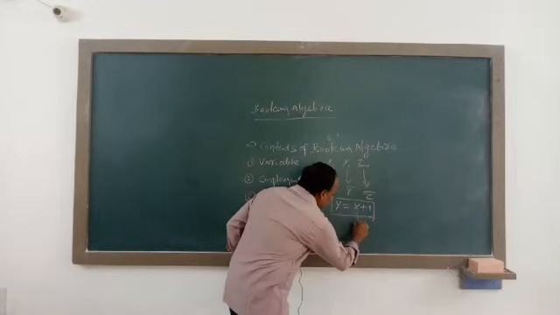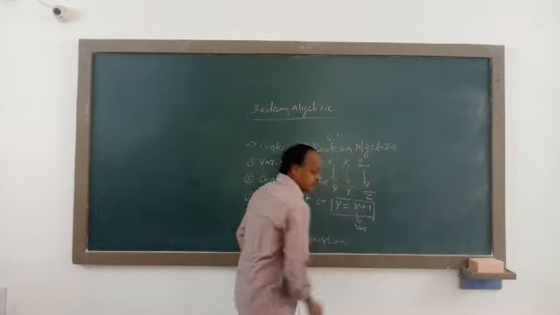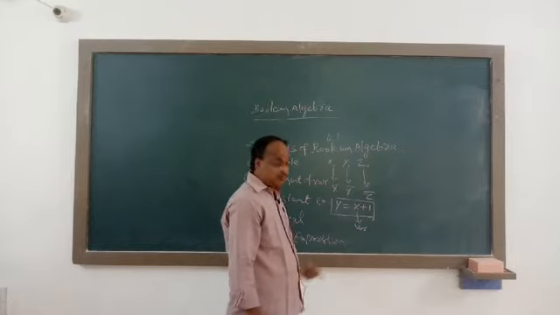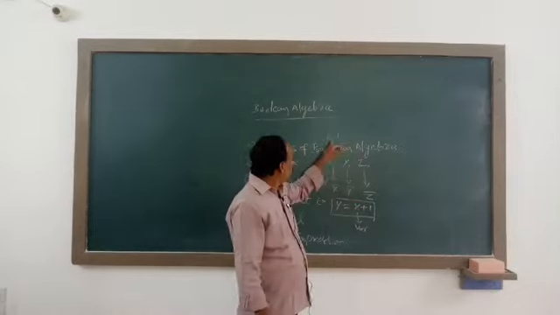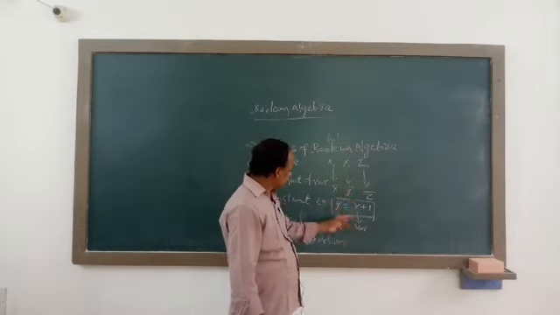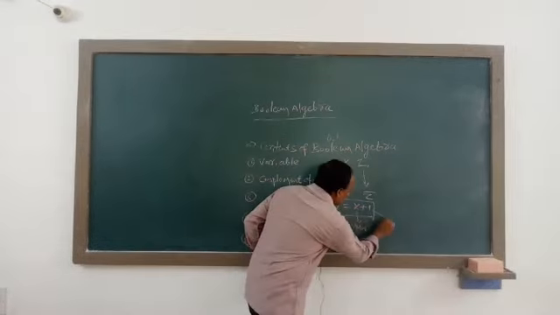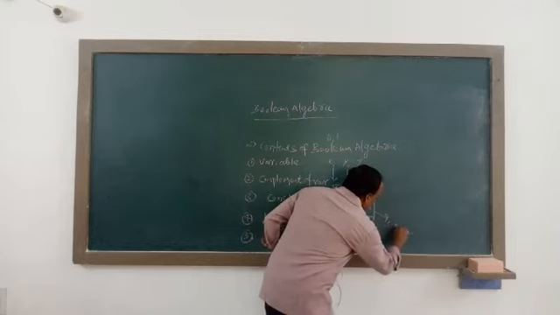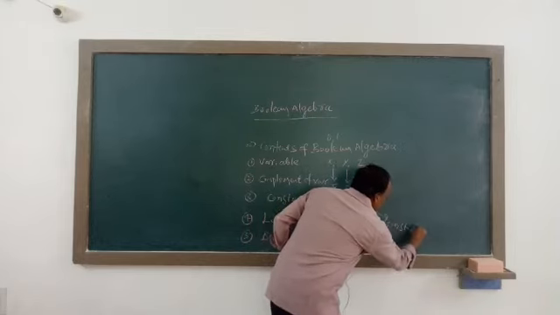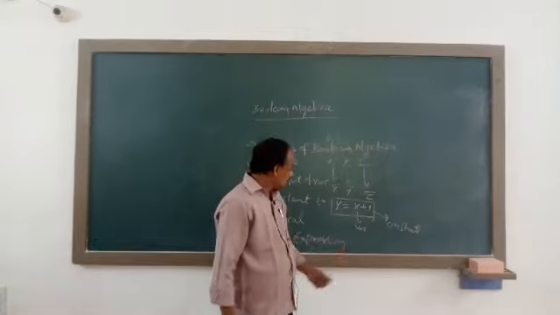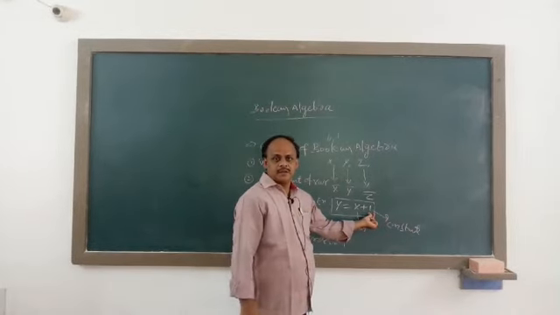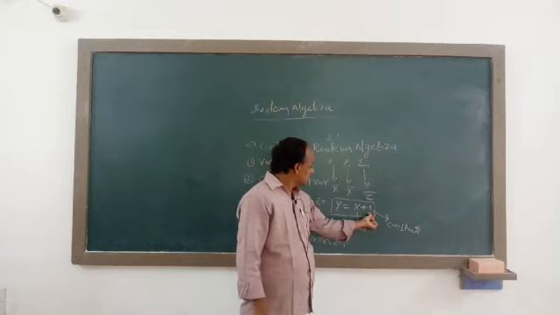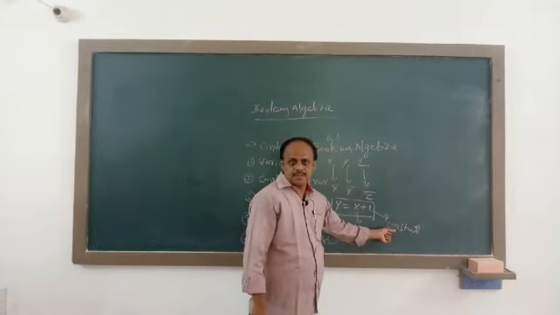This x is called a variable; a Boolean variable is going to hold a Boolean value, either 0 or 1. And the second term is called a constant. Constant means a fixed quantity. It may be 0 or 1.